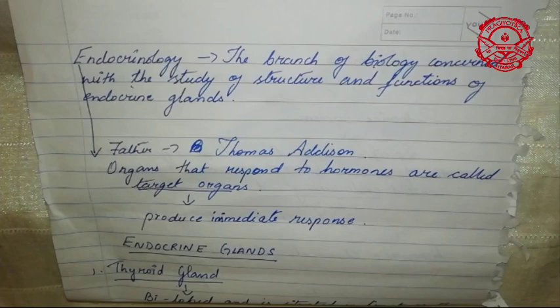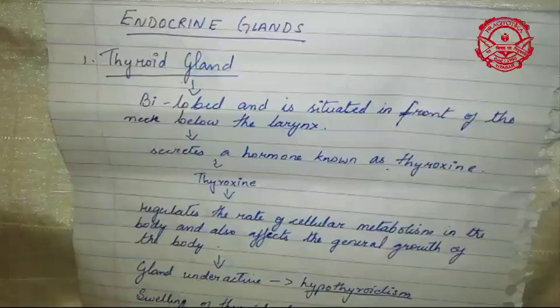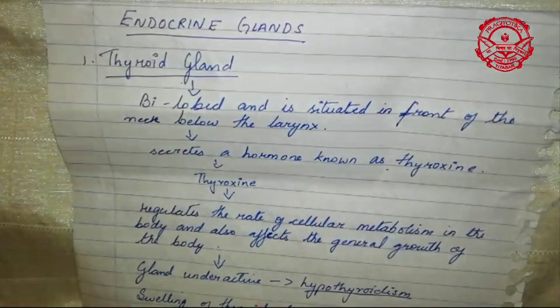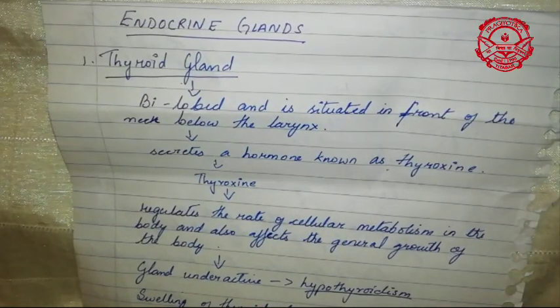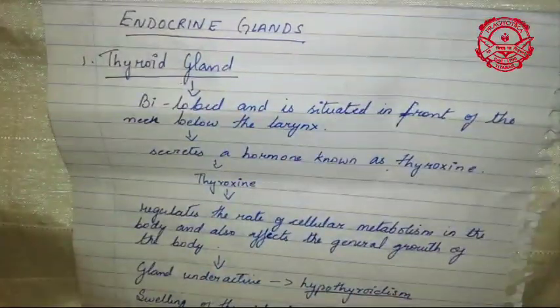At the same time, your endocrine system has 7 ductless glands. But here in your book, we are going to study only the endocrine glands: the thyroid gland, the pituitary gland, the adrenal gland and the pancreas. So I just made a flow chart in this way so that you could understand. These are some of the important points on your thyroid gland. So first we'll move on to your thyroid gland.